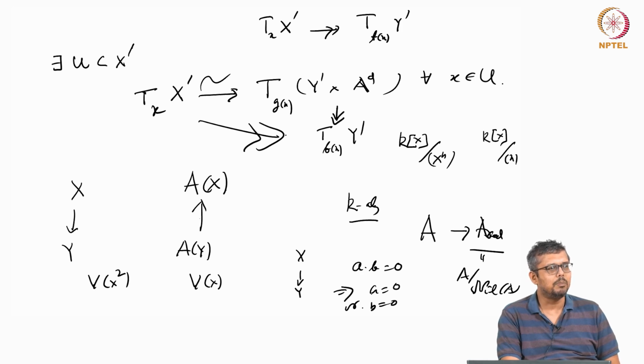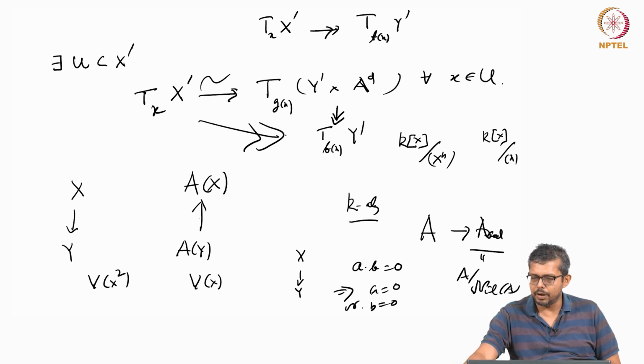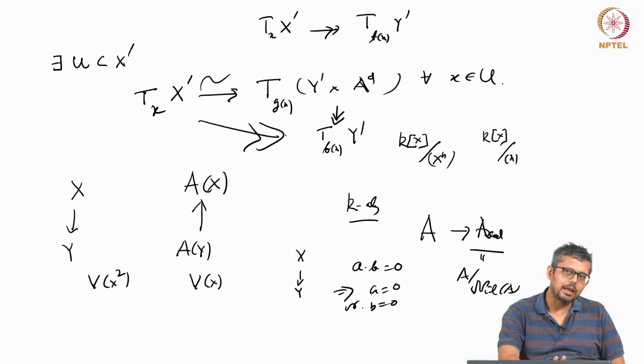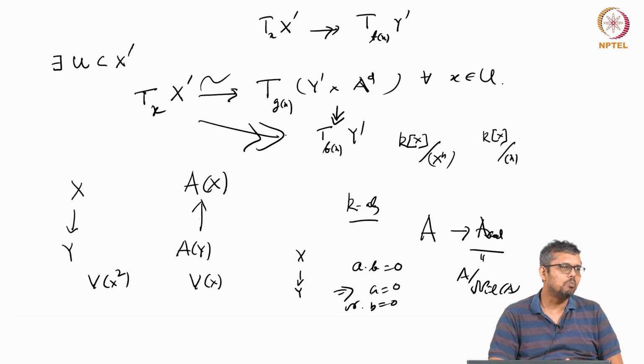In characteristic p we have seen this, right? It's quite a phenomenon. So maybe in the next 2 classes I will talk about some scheme theory, why it is important and why one should study it, and I will stop there.